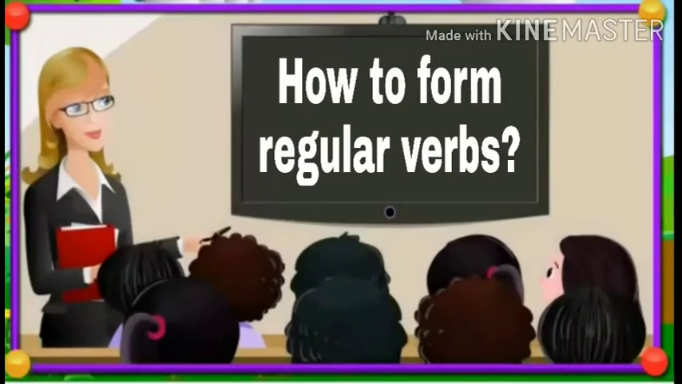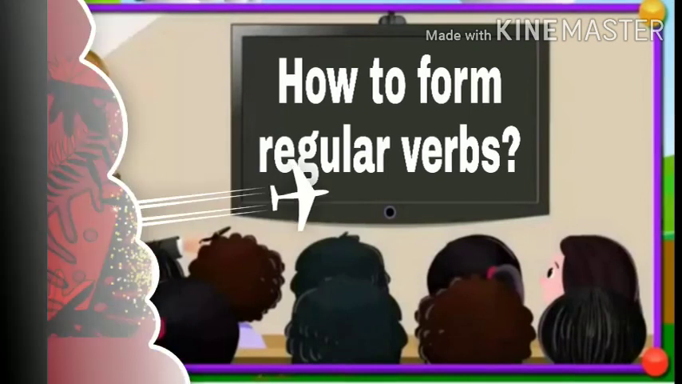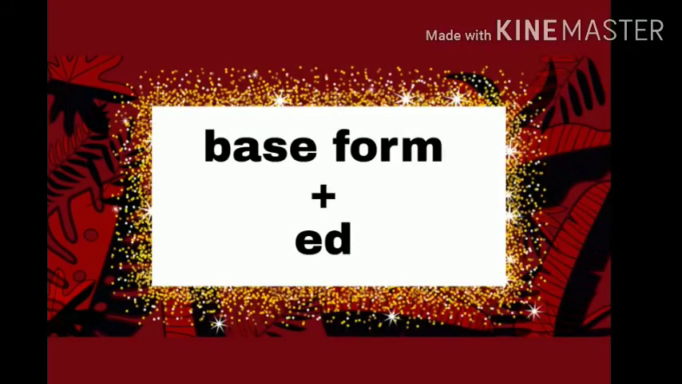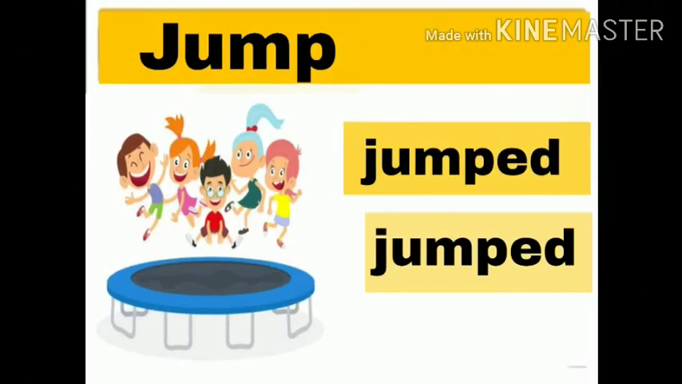Let's now understand how regular verbs are formed. Most regular verbs are formed by adding ed to the base form of the word. Let's take the example of word jump. We add ed at the end of the word to get the past or past participle form. So jump becomes jumped in past and past participle form.